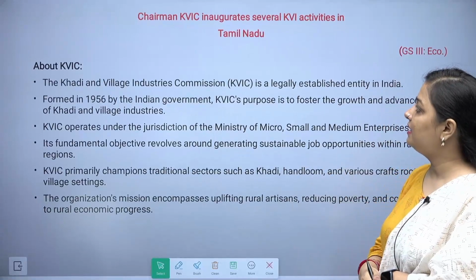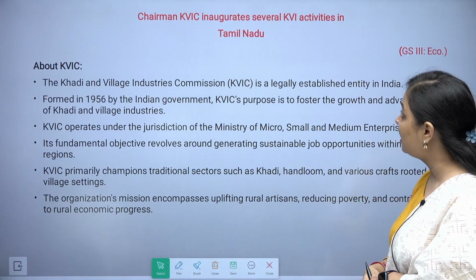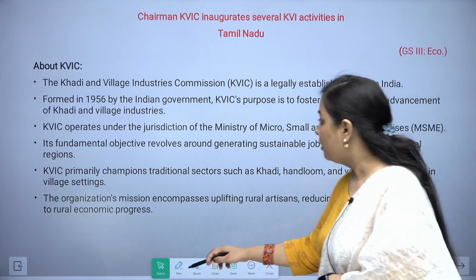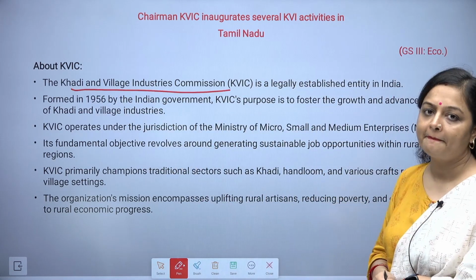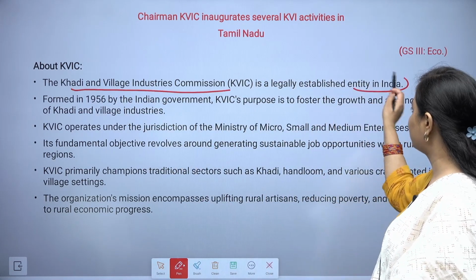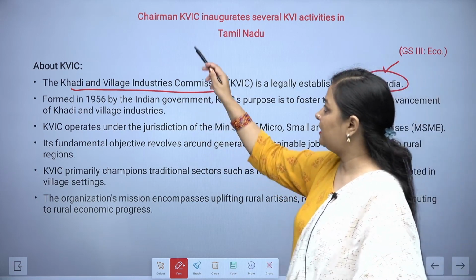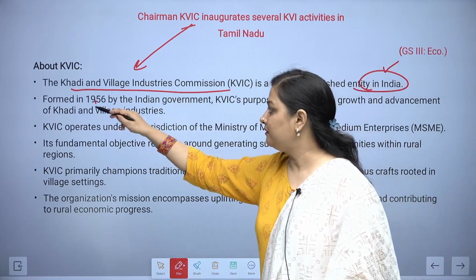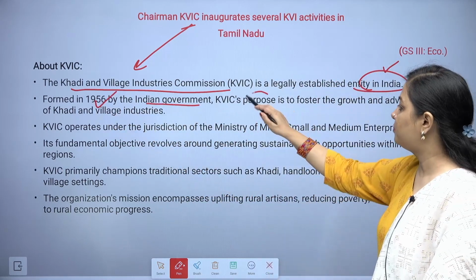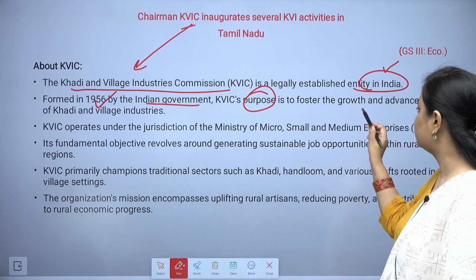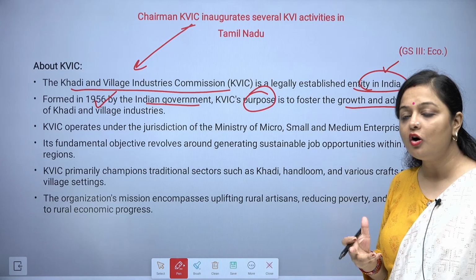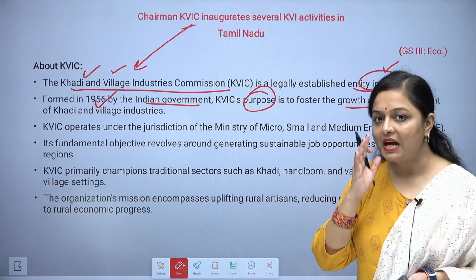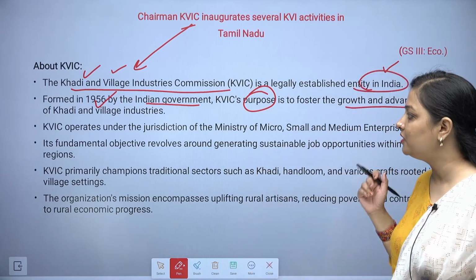Next: the Chairman of KVIC inaugurates several KVI activities in Tamil Nadu. Now what is this KVIC? It is the Khadi and Village Industries Commission, a statutory body in India. It was formed in 1956 by the Indian government. The purpose is to foster the growth and advancement of Khadi and village industries, as you can find out from the name itself.